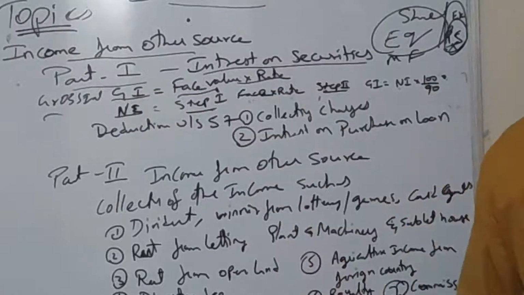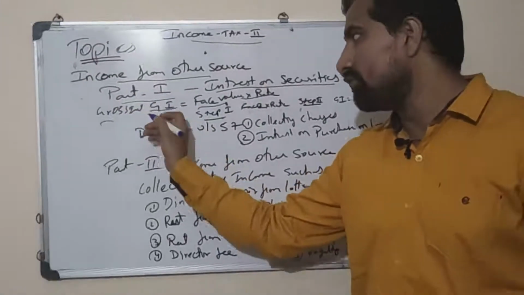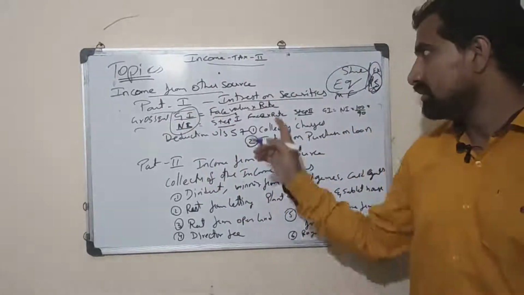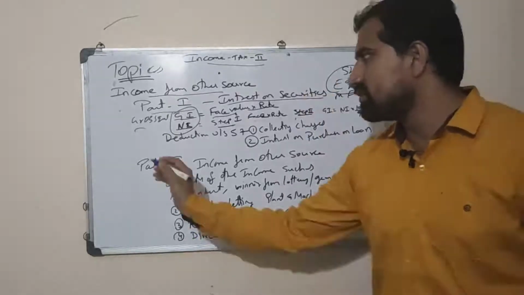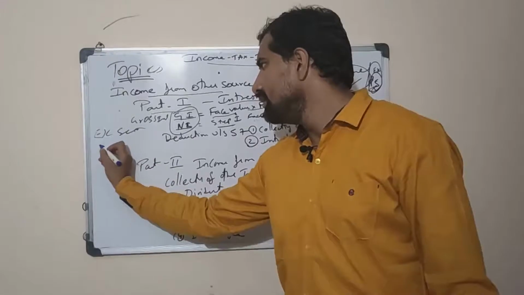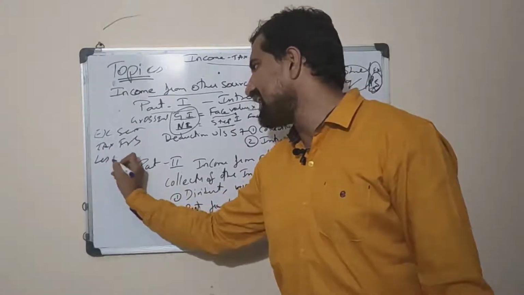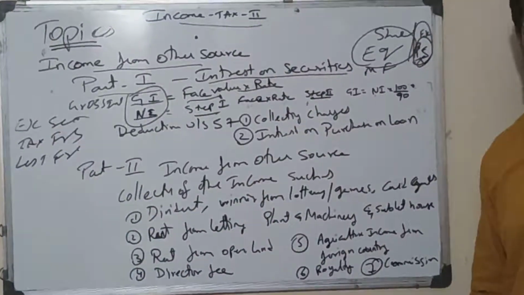From the exam point of view, we will get questions in detail on both formulas to be applied under income tax on interest on securities. So what is interest on securities? We will find out with exempted securities, tax free securities and less tax free securities. Where do we apply gross interest, and where do we apply net interest?